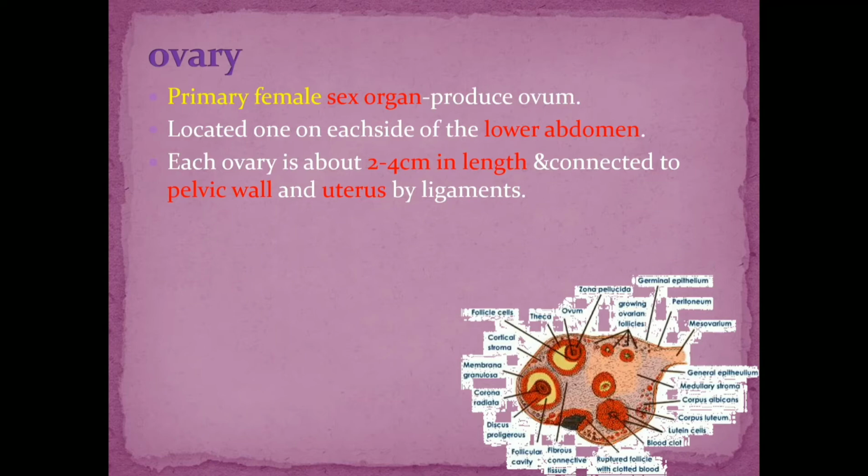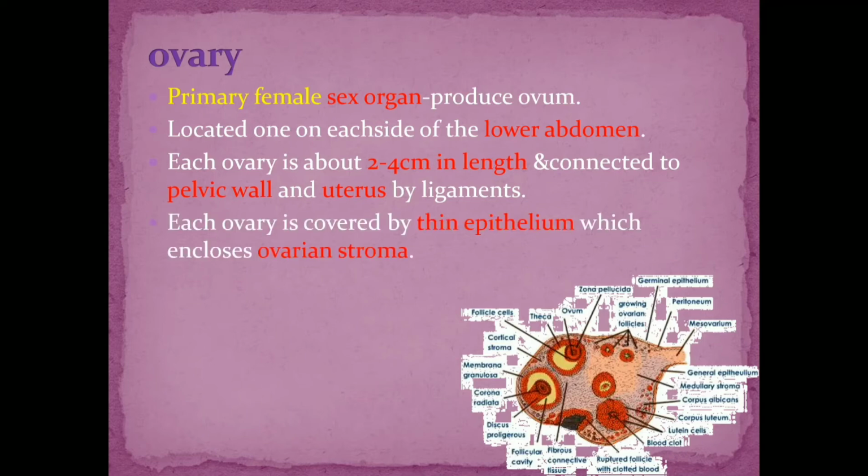So ovaries are found one on either side of the lower abdomen, and each is about 2 to 4 centimeters in length. And how is it connected? It's not suspended, it is attached. One side of it is attached to the uterus and the other side is attached to the pelvic wall, that is the wall of the abdomen, with the help of ligaments.